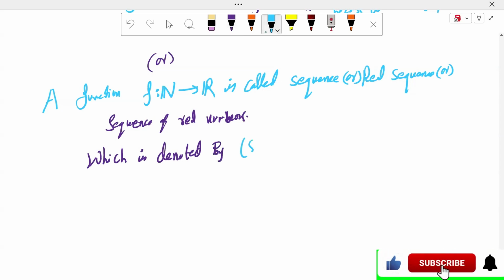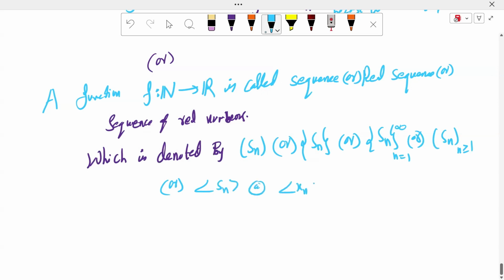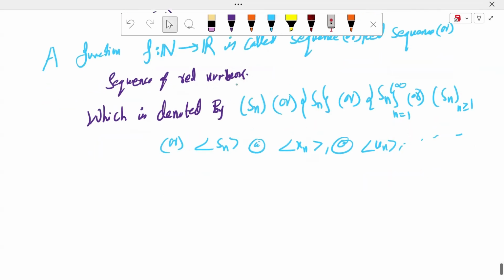sequence S_n, and denote చేయొచ్చు or ఇలా రాయొచ్చు, sequence ని ఇలా గుర్తు చేయొచ్చు, denoted S_n, or for example sequence S_n, n equal to 1 to infinity, or sequence S_n, n greater than or equal to 1, or anything, sir. Sequence S_n or sequence X_n or sequence U_n, anything, sir. These are the denotations. For example, sequence కే examples చూస్కుందాం sir.